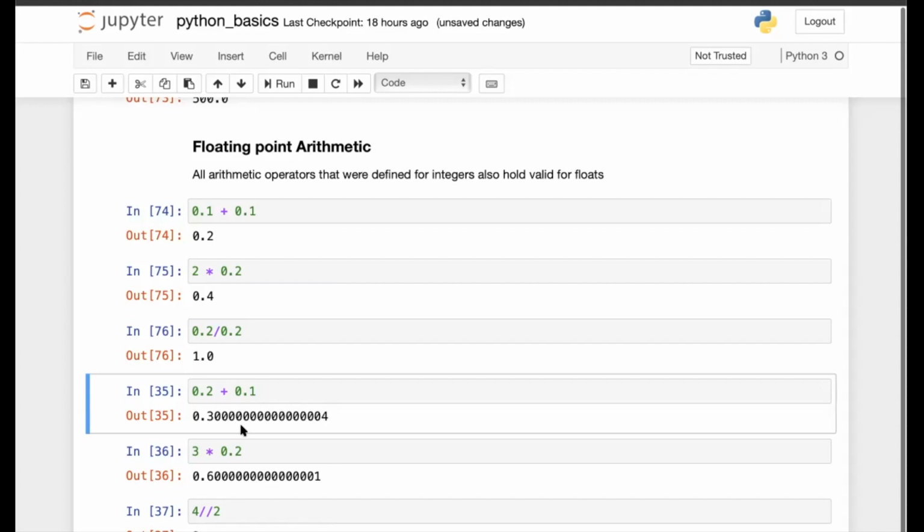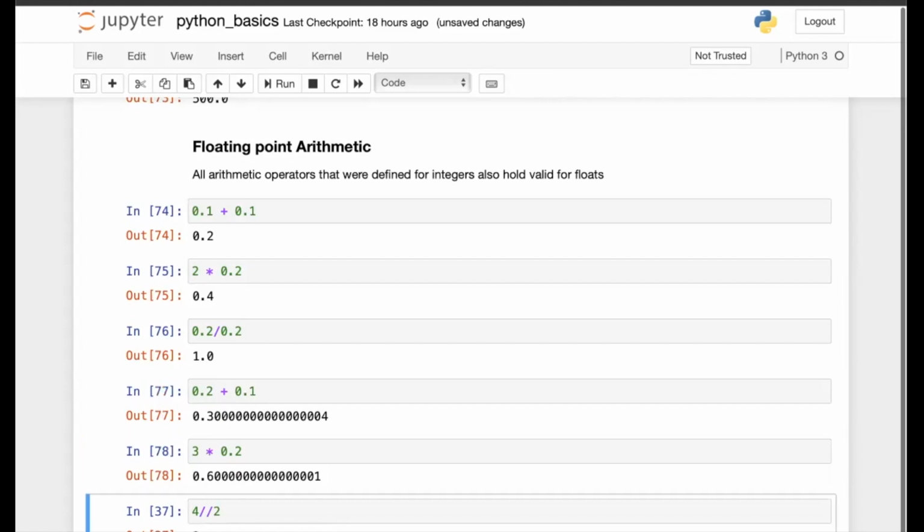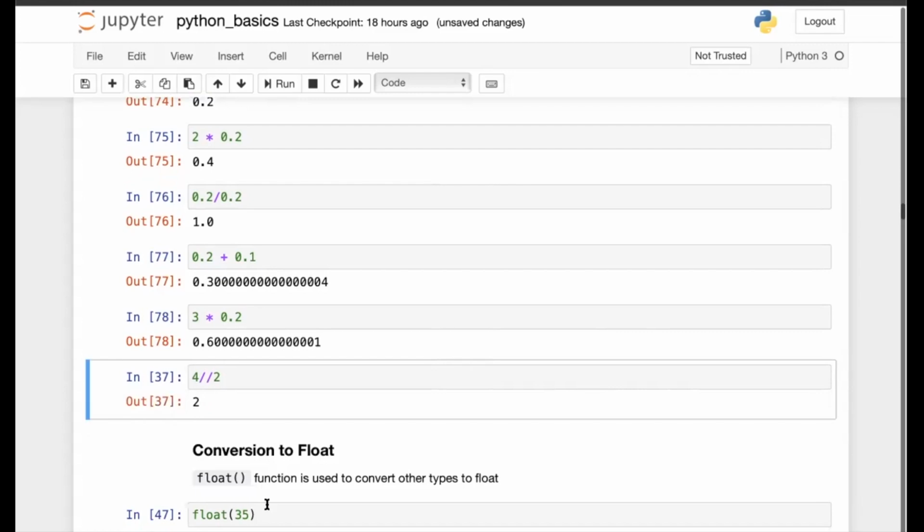It is because of how floating point values are represented in computers, nothing to do with the actual mathematics. Okay, so 3 into 0.2 gives you 0.6 basically.